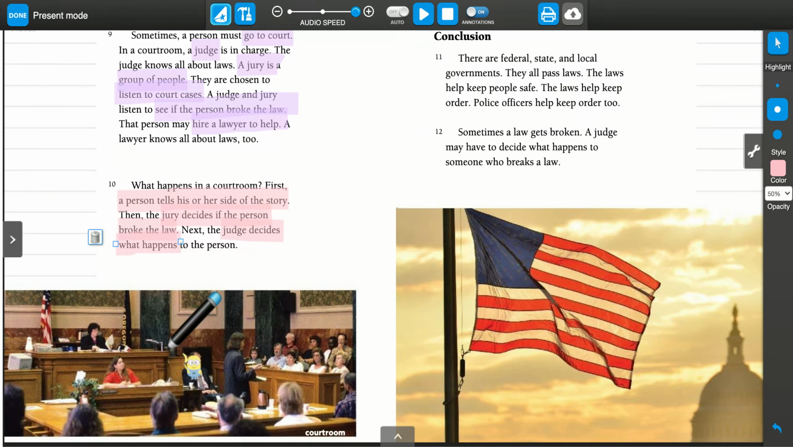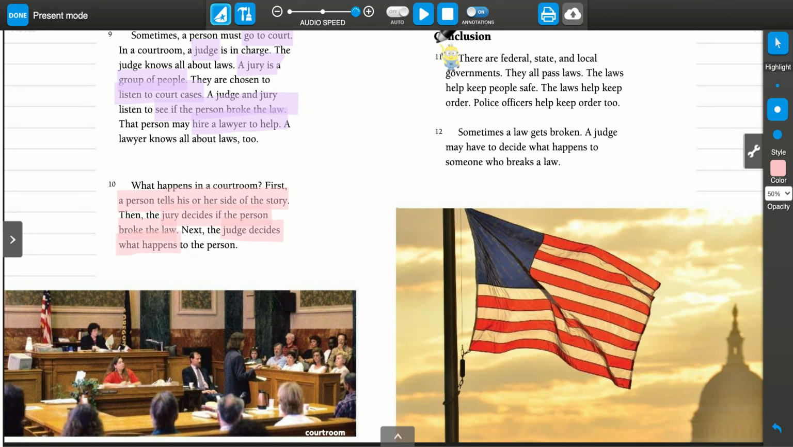So the judge over here is going to decide if the person goes to jail, or if the person goes free, or if the person pays a fine. There are lots of different things that can happen if you broke a law. All right, now let's look at our last page.